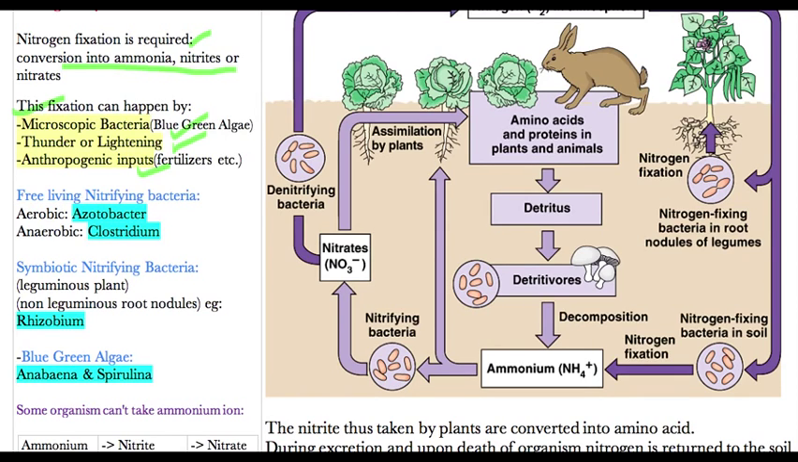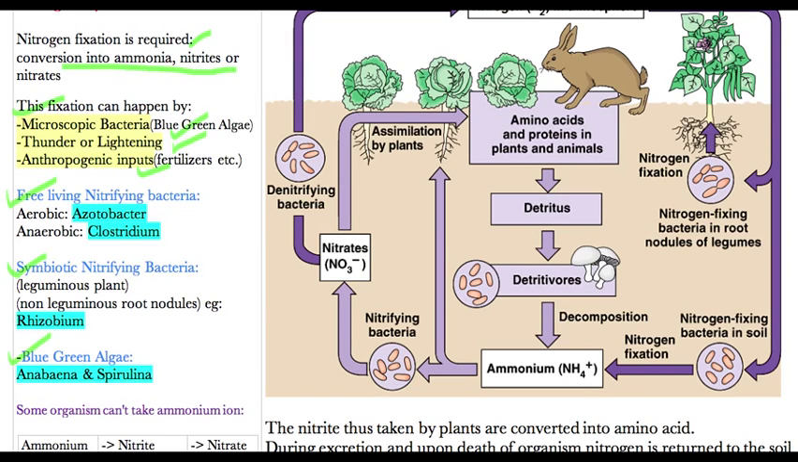So there are basically three ways of doing that. One is it can be done by free living nitrifying bacteria. Then there are symbiotic nitrifying bacteria, and then there are blue-green algae which can do it. In free living nitrifying bacteria we have two types, aerobic and anaerobic. The example of aerobic bacteria doing that is Azotobacter, and the example of anaerobic bacteria doing that is Clostridium.